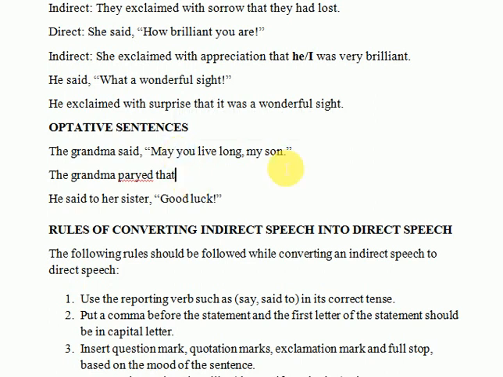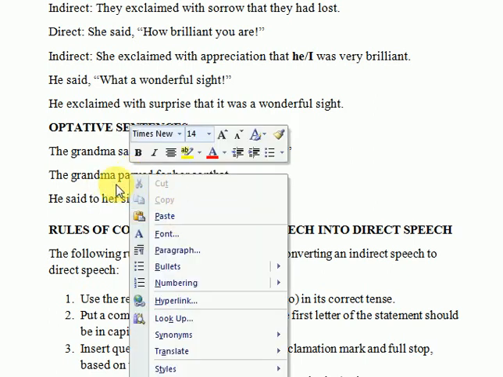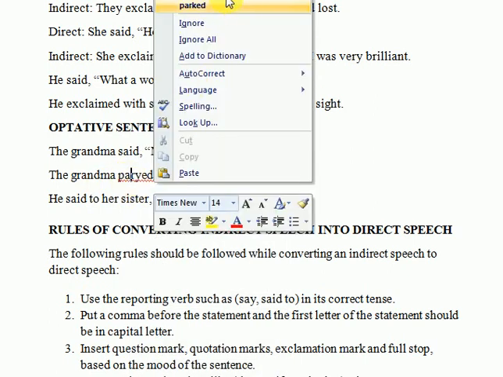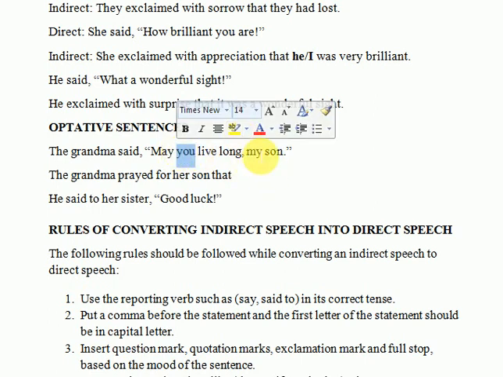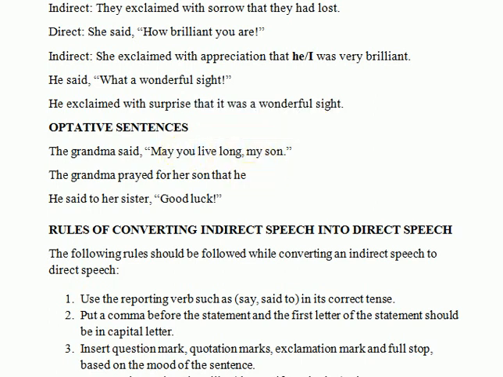Prayed, my son we will take to the beginning because that is the direct address term. Prayed for her son that you, second person pronoun, would change according to the object my son, so that would change into he. That he, may would change into might because our reporting verb is in the past tense, that he might live